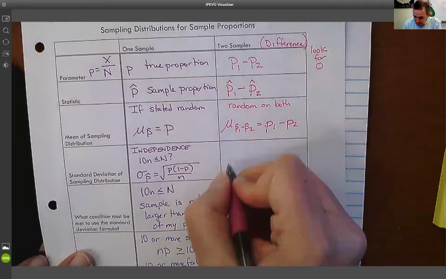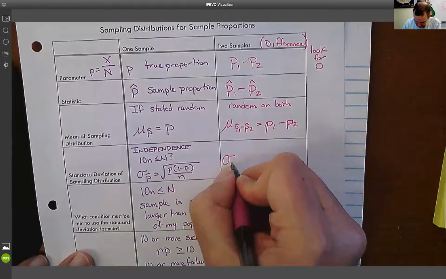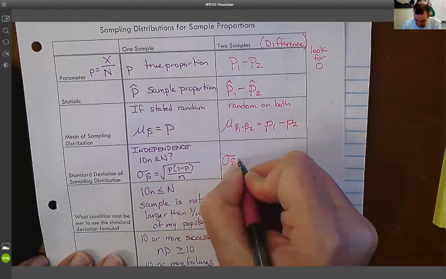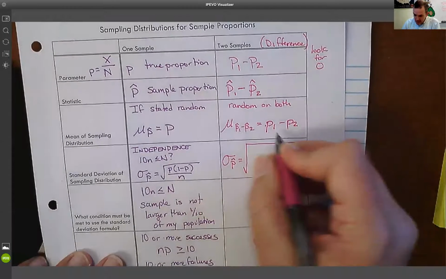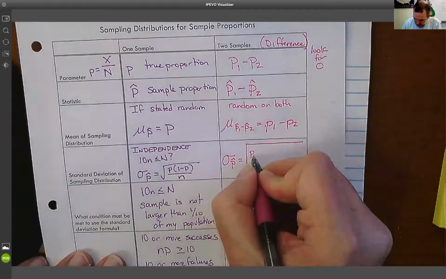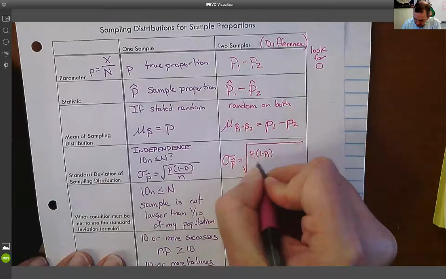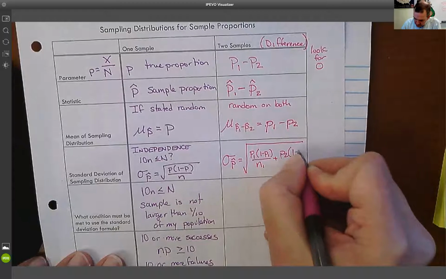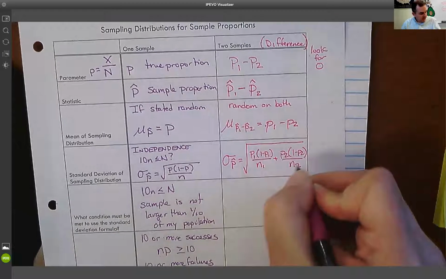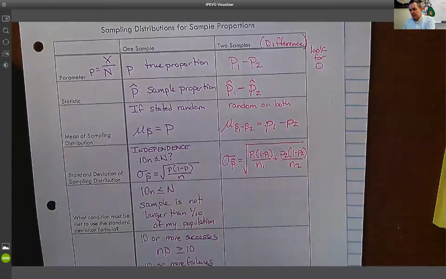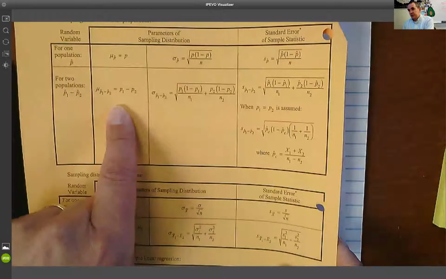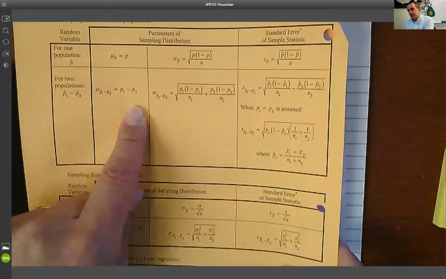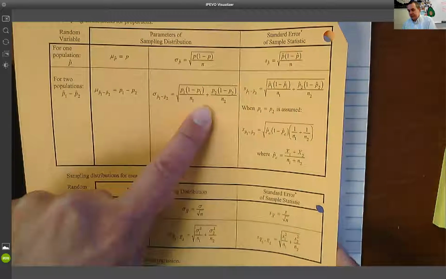Independence, I'm going to show you the formula. The formula is going to be this. And again, these are on your formula sheet, so you don't need to memorize them. You just need to know where to find them. So this will be the square root of P1 times 1 minus P1 over N1 plus P2 times 1 minus P2 over N2. And again, right here on the formula sheet, this is a two sample, two populations of difference. There's your mean, there's your standard deviation.